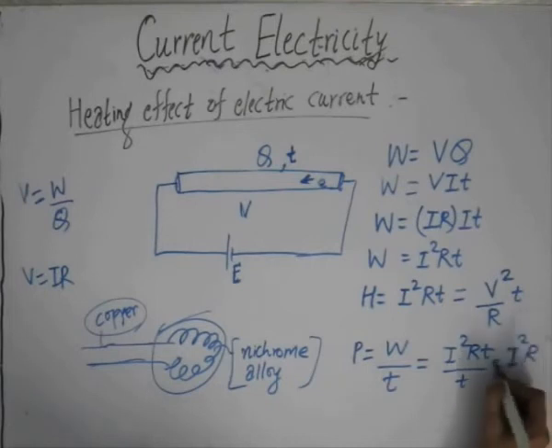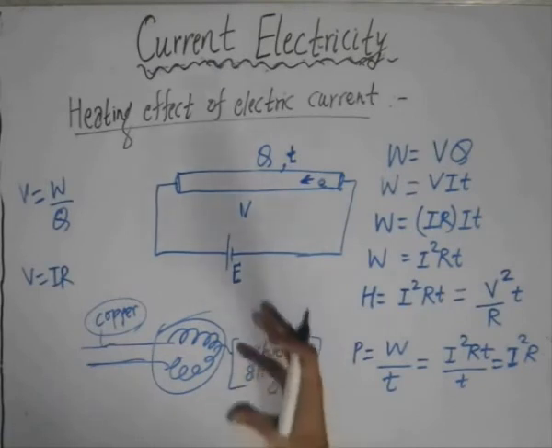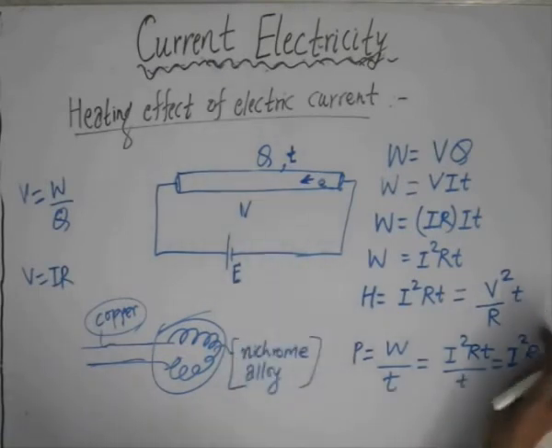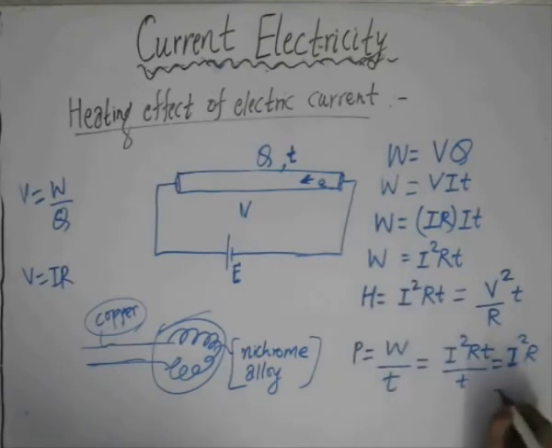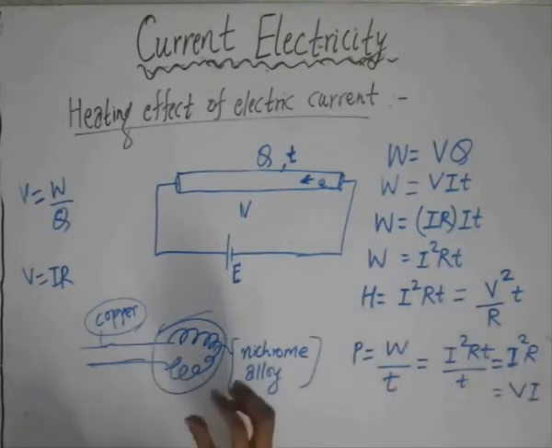So in a metallic conductor, the power, that is the rate of performing work, is same as I squared R, or in general we can also write it as V times I. Now we'll derive the relationship between the resistance capital R and the internal resistance of the cell to obtain the maximum power at the load, or at the resistance R. So we'll see what I mean.